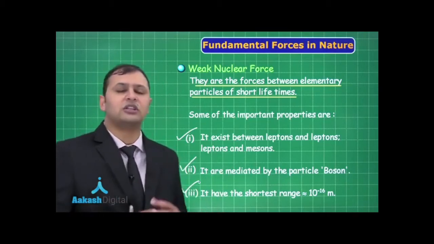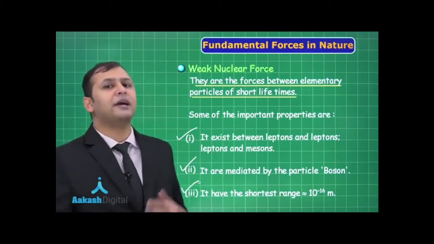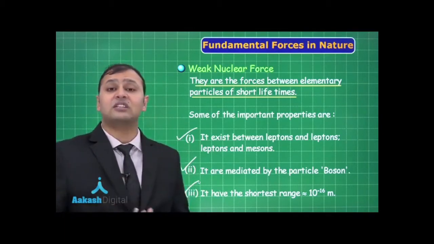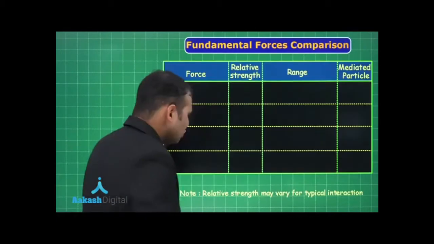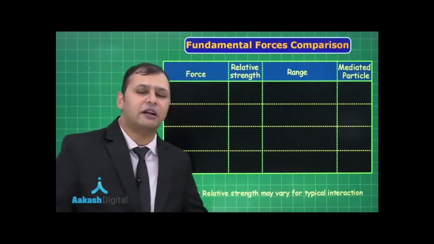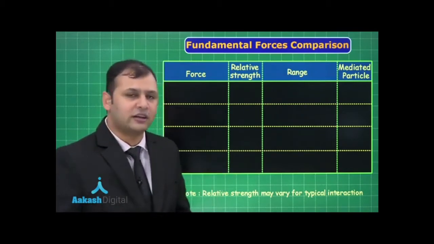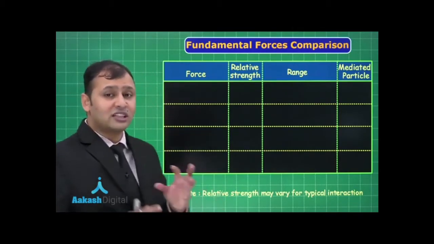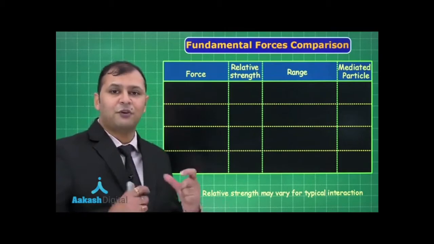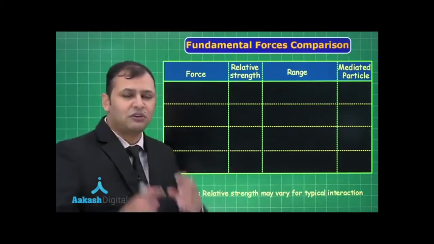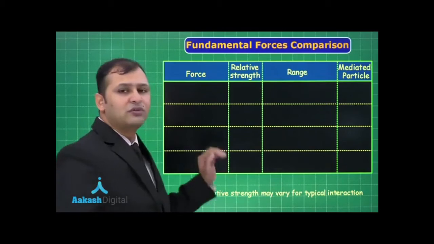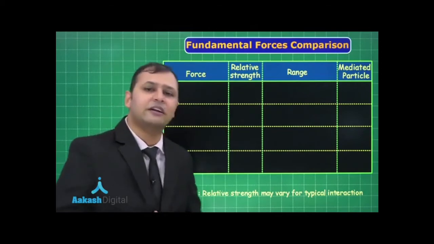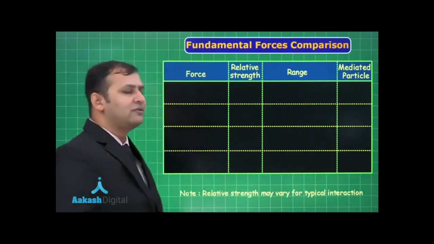In all, while I was teaching you all those things, I wanted to compare these forces so that it's important for you to remember, and that is one segment where one question will definitely fall. So as you can see, we have a table where we'll be presenting all the forces together and what are the important parameters we have to figure. That is the name of the force, what is the relative strength. That means we will focus on what is the strongest force, we will keep it as 1, and the rest of the forces we will be comparing with respect to the strongest force. Then the range of the force and the mediating particle. And I am sure that one question will be from this segment.